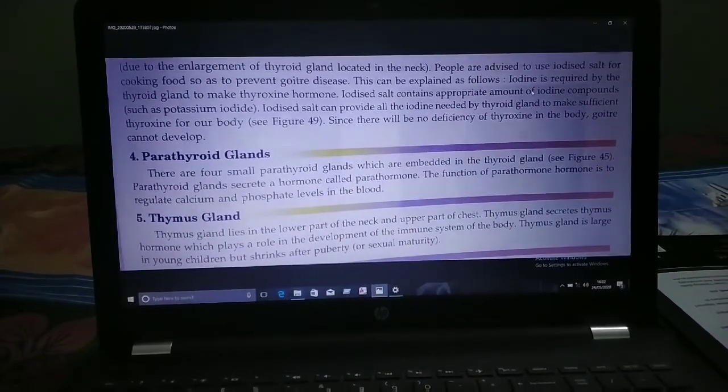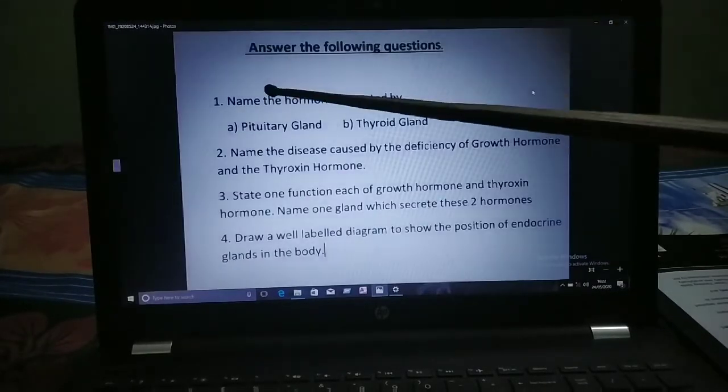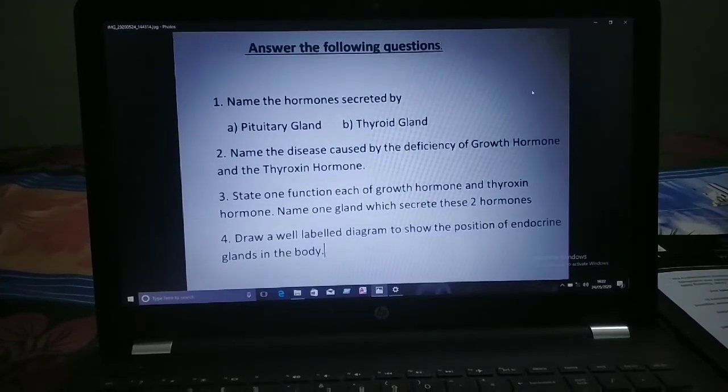Now you will go through all this and answer these questions. Name the hormones secreted by the pituitary gland and thyroid gland. Name the disease caused by the deficiency of growth hormone and thyroxine hormone. State one function each of growth hormone and thyroxine hormone. Name one gland which secretes these two hormones. Draw a well-labeled diagram to show the position of endocrine glands in the body. Okay children, good luck.